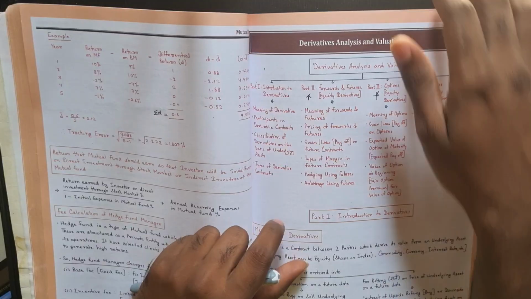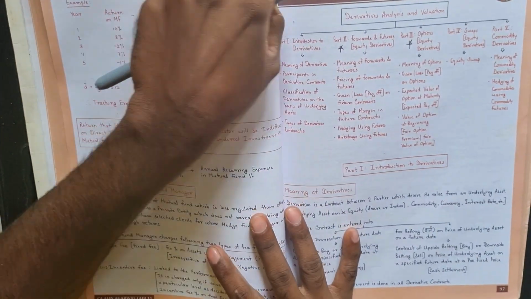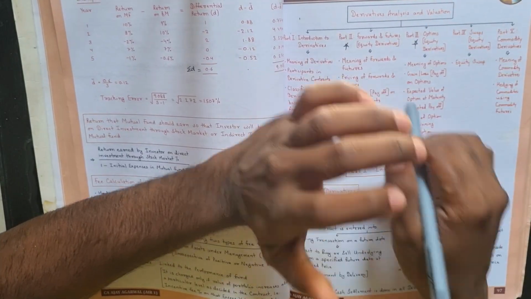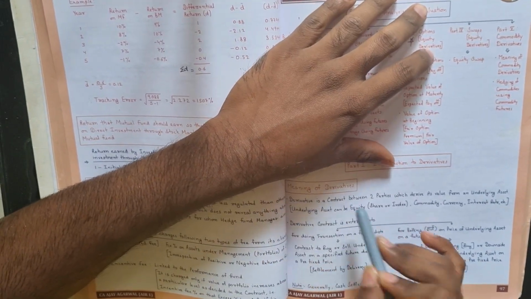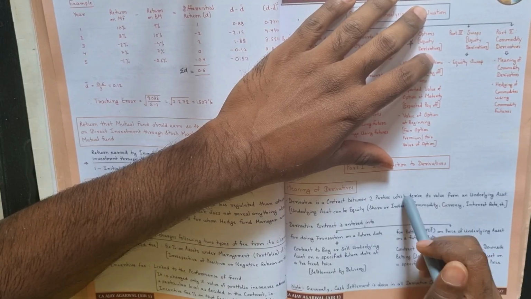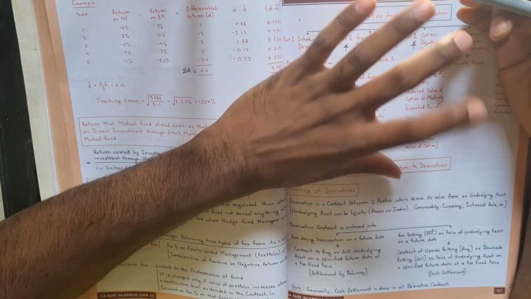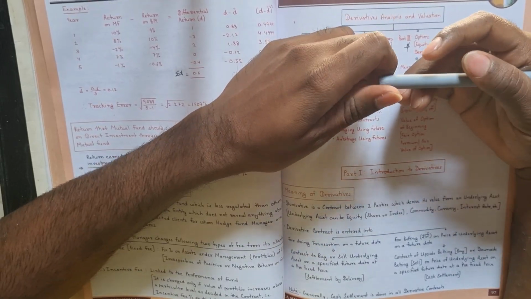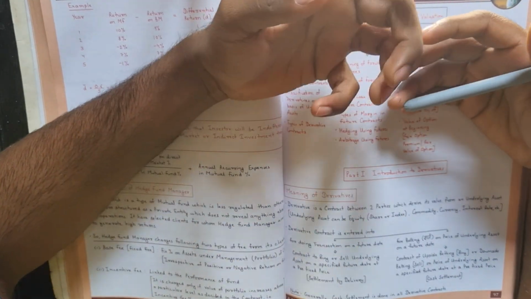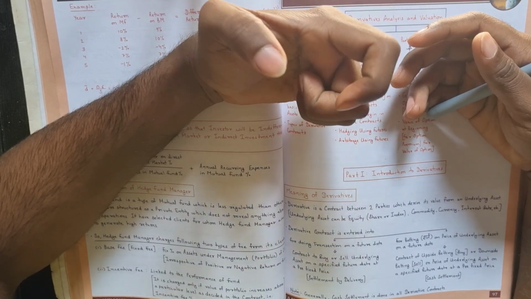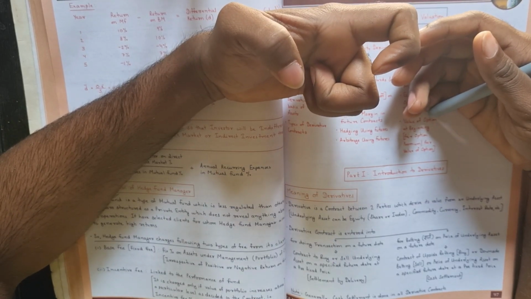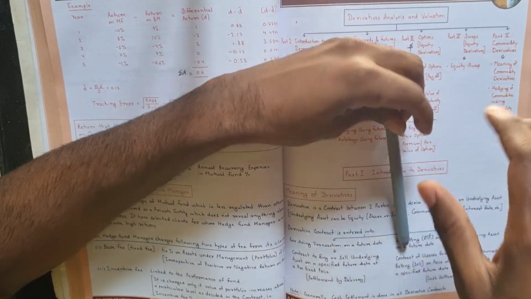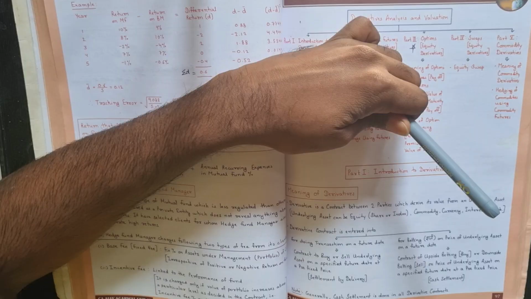First I'll give some introduction to derivatives. What do you mean by derivatives? I have already told you that it is simple betting. Derivatives are a contract between two parties, which derives its value from an underlying asset. What was the underlying asset in our case? It was the NHPC share. So the outcome of the contract depends on the underlying asset, that is, it depends on the price of the NHPC share.